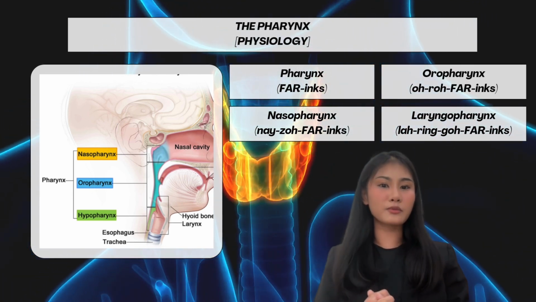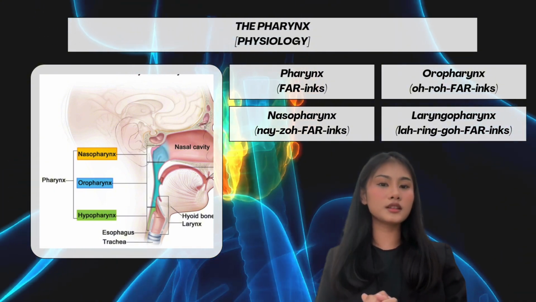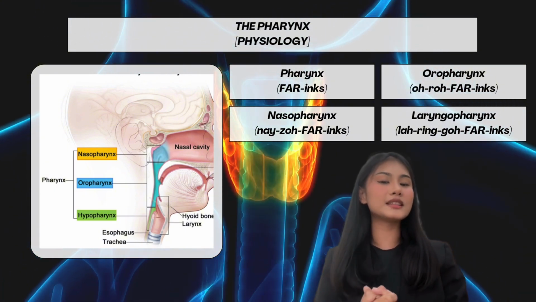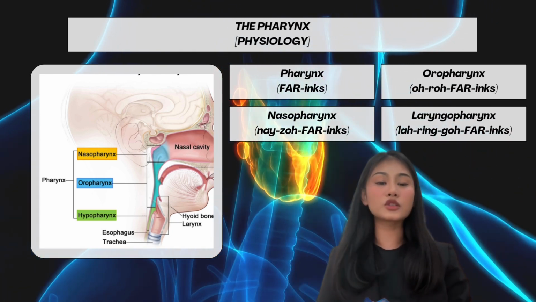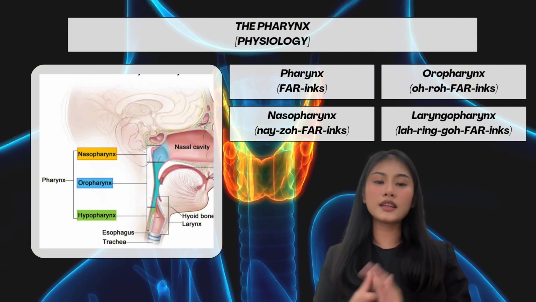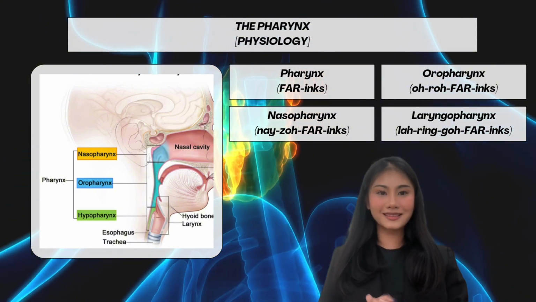Lined with a mucous membrane, the pharynx keeps its surfaces moist while housing tonsils, which help protect against infections. Beyond directing air and food, the pharynx plays a role in swallowing, speech, and immune defense. The pharynx also helps shape vocal sounds.